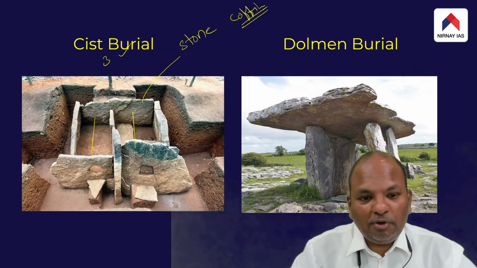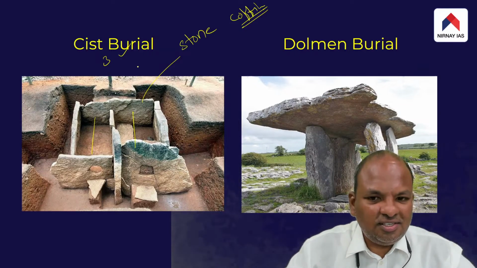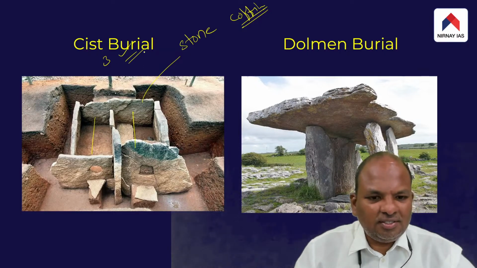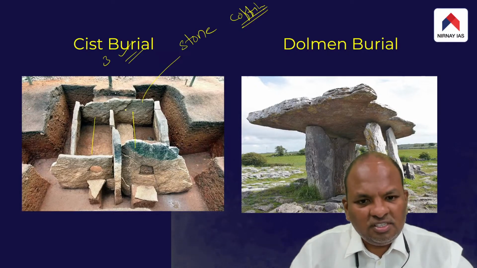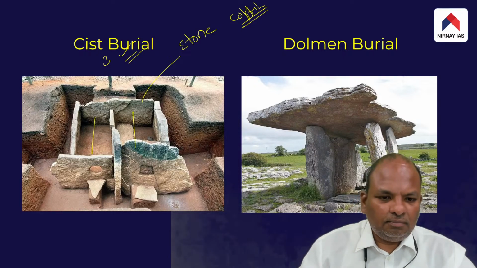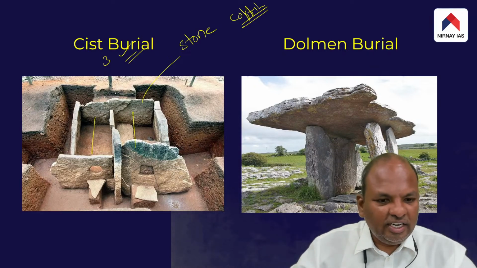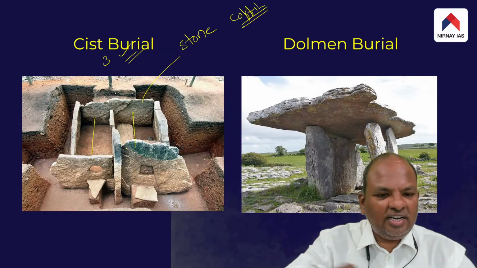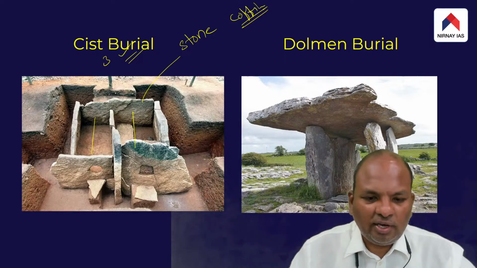We call that type of burial the cyst burial. This was also a very common type of burial. In simple terms, cyst burial is basically stone coffins constructed, in which the bodies of the dead people were placed, and afterwards the entire structure was buried under the soil.